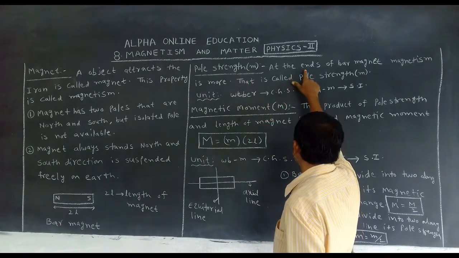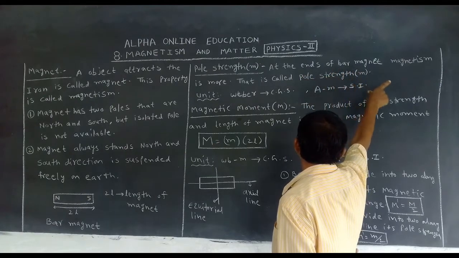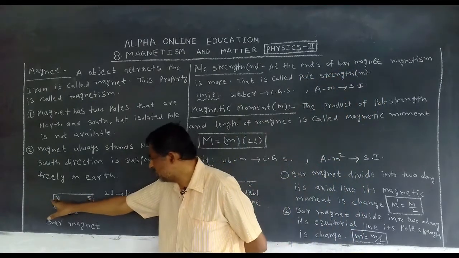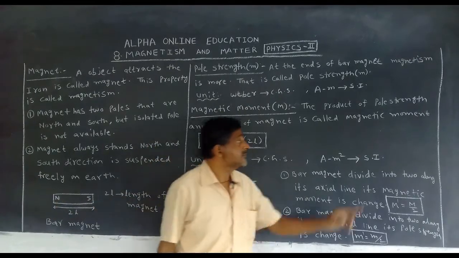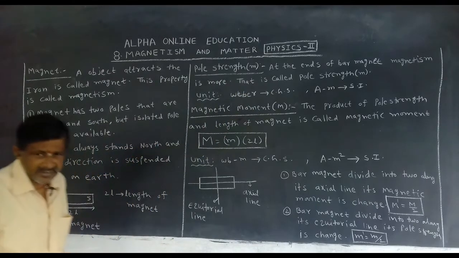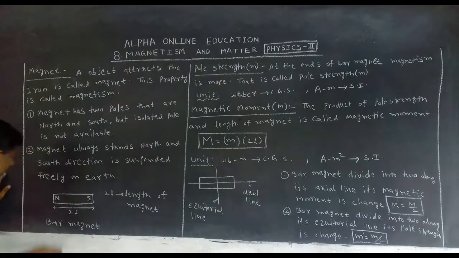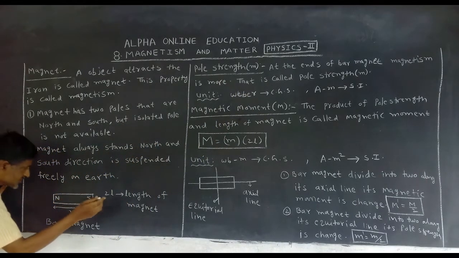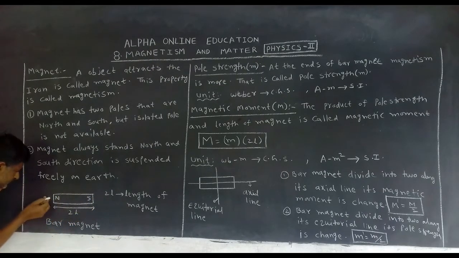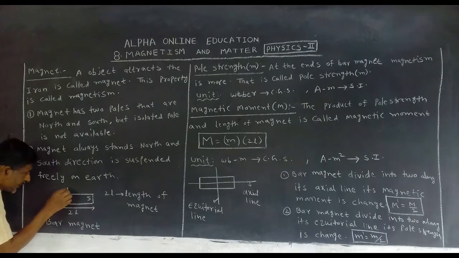At the ends of the bar magnet, magnetism is more. If you take an iron piece, here it sticks very fast. But if you take iron here in the middle, the sticking is very slow.